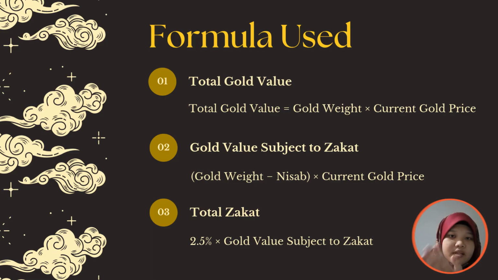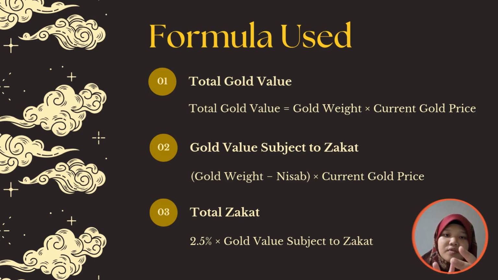Above is the list of 3 formulas that I use in my calculator application system. First, the total gold value: we multiply the gold weight with the current gold price.